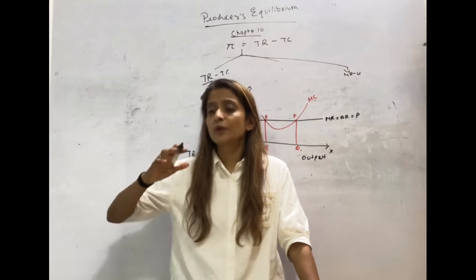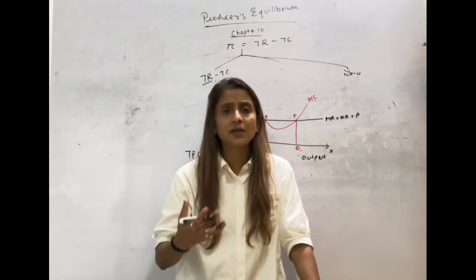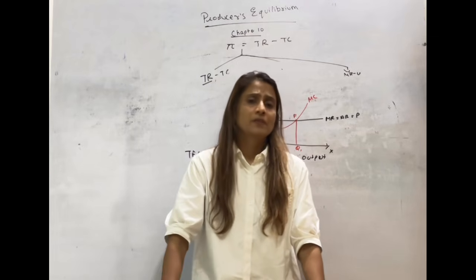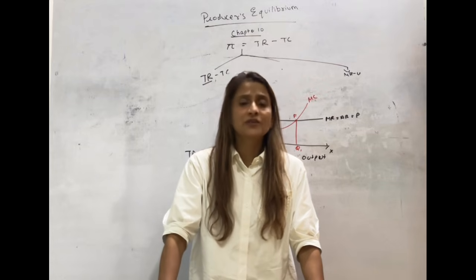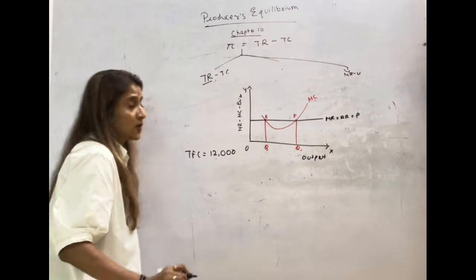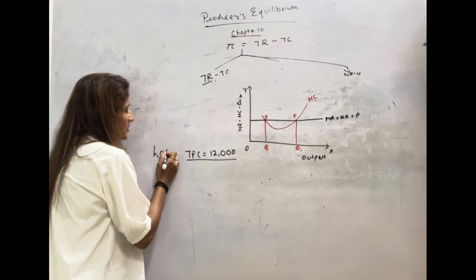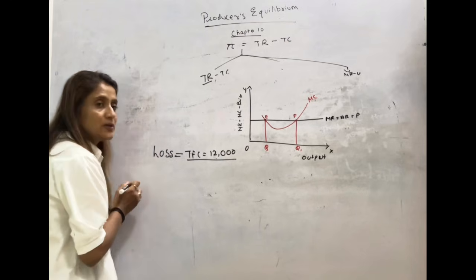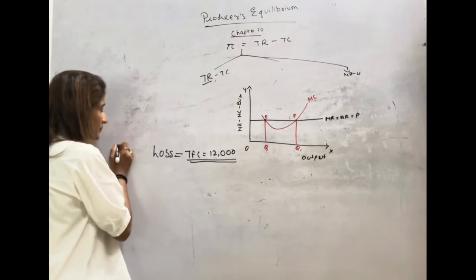So he will not have to now spend on waiters or the raw material or the electricity bill or the cleaning bills. All that he will not have to pay. The only cost he will have to bear, even if he shut down, is the rent which he has paid in advance for the entire year. So that is his fixed cost. So if we decide to shut down the business, his loss will be equal to fixed cost. In my example, it is 12,000.